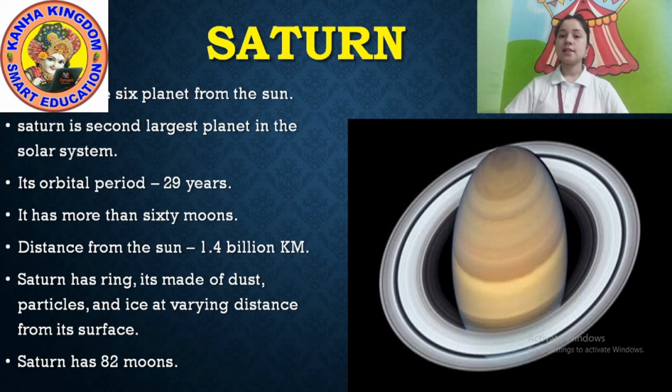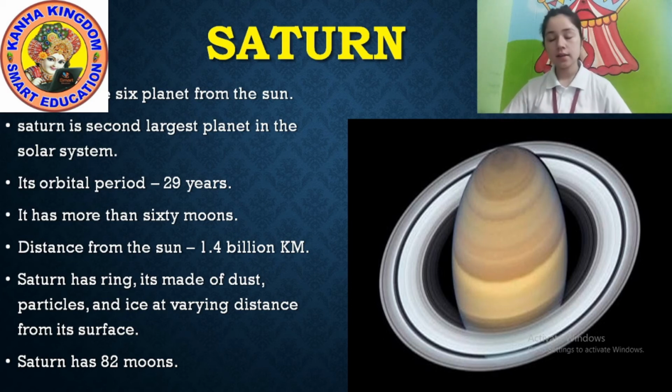Saturn has 82 moons. Our Earth has only one moon, but Saturn has 82 moons. It is the second largest planet.